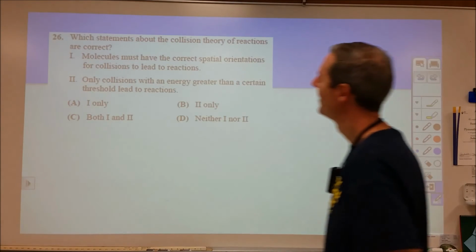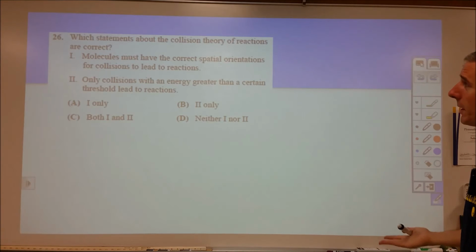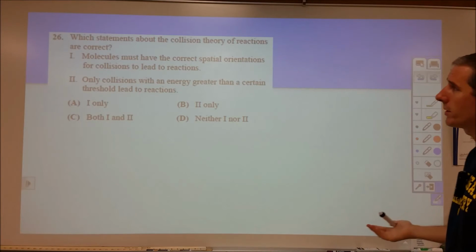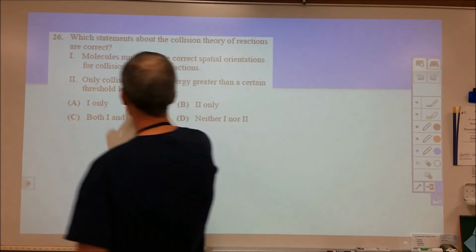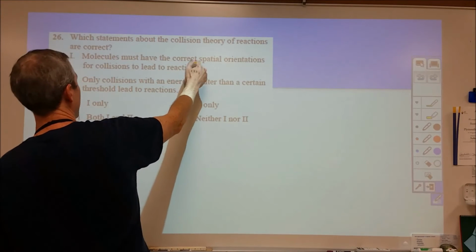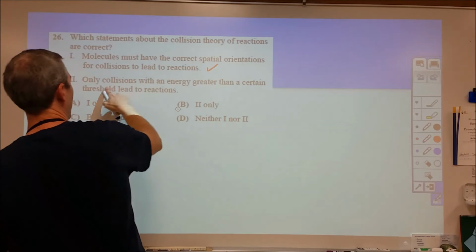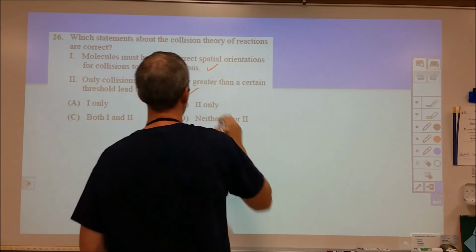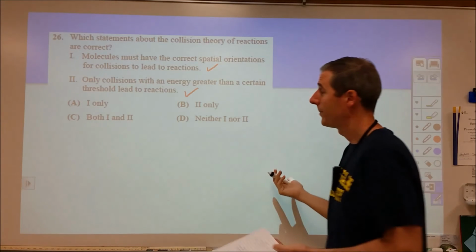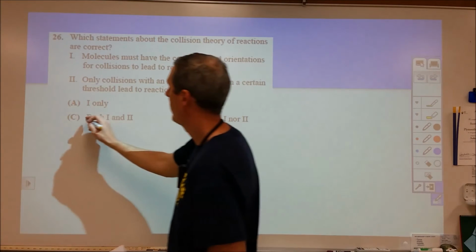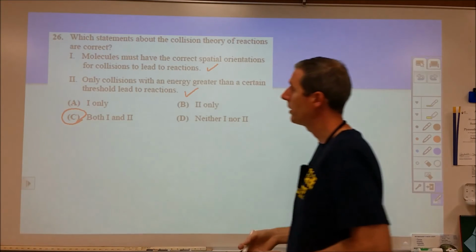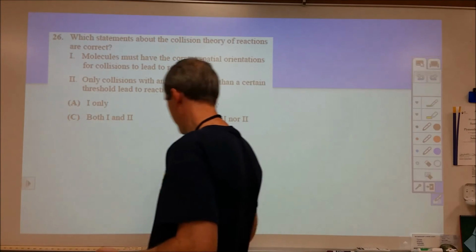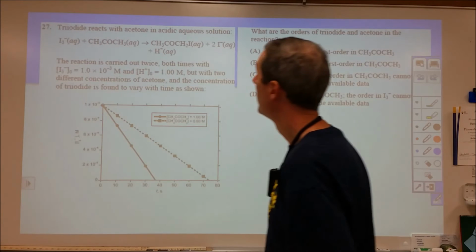Whoops. Okay, 26, I'm not really sure what the deal with this is. This looks like kind of too simple of a question, too obvious, so I'm suspicious, but molecules must have correct spatial orientations for collisions. It's true. Only collisions with energy greater than a certain threshold, the activation energy, lead to reactions. That's true. Couldn't find anything tricky about it, so I went ahead and went with C, and that ended up being correct. So sometimes Chem Olympiad has easier questions.